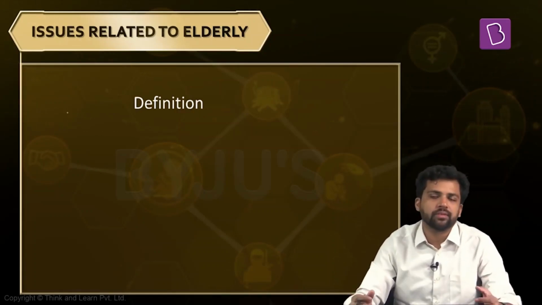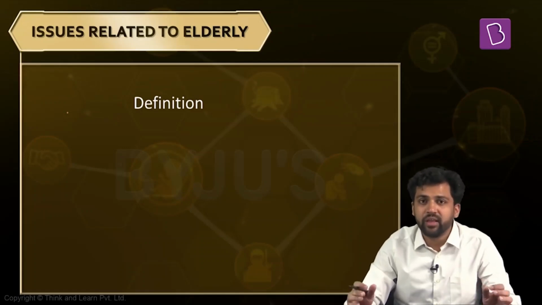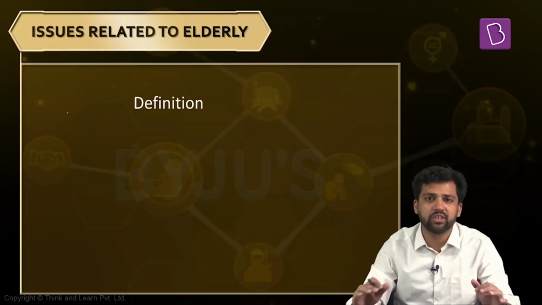So the first question arises: who is a senior citizen? Who can be considered elderly? Do we have any uniform, universal definition, one which can be applied everywhere? As of now, we do not have any such definition for the elderly. So there is no minimum criterion.